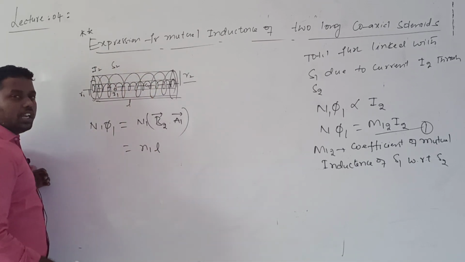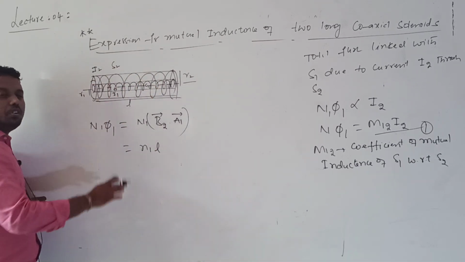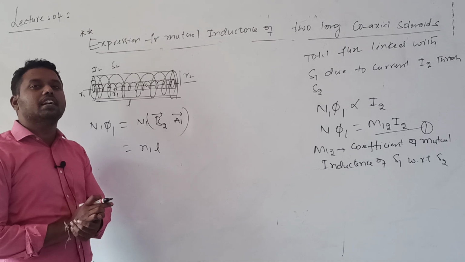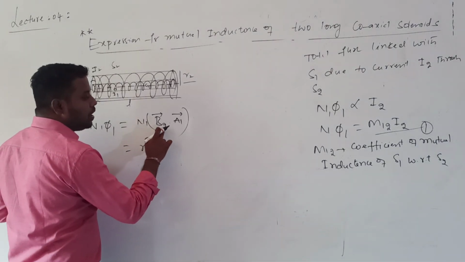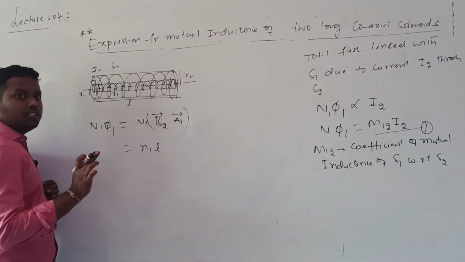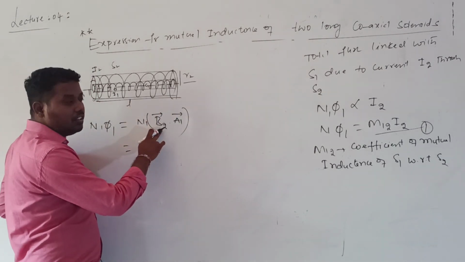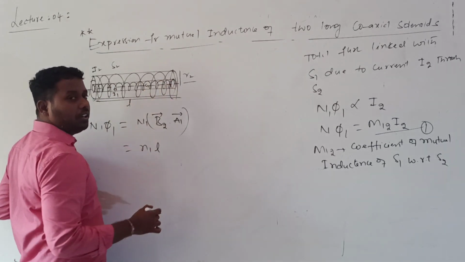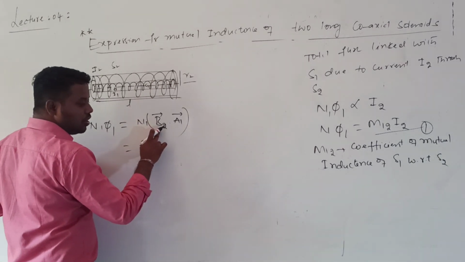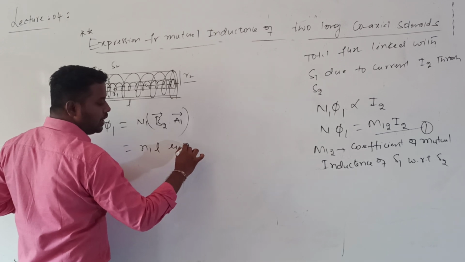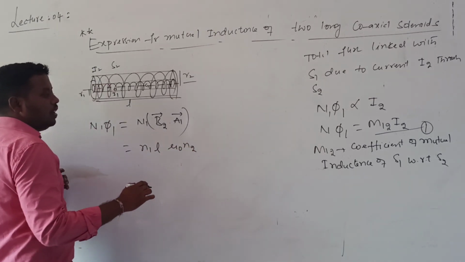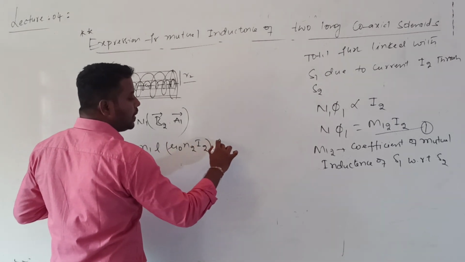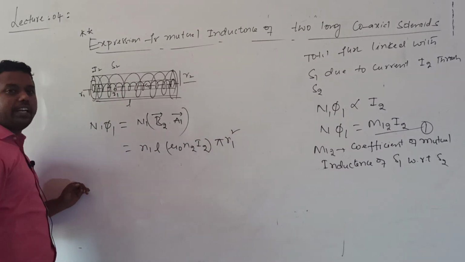Now we consider the solenoid to be a long solenoid. When we consider a solenoid to be long, very large compared with the radius, the magnetic field everywhere can be considered nearly constant. B2 bar dot A1 bar, where A1 bar is the area vector. And the direction of the magnetic field: the magnetic field direction due to a solenoid is along the axis. If I draw a normal to the coil, that is also along the direction of B. So what is the B value? Mu naught into n2 into I2, and area value given by pi into R1 square. This point should be understood clearly.